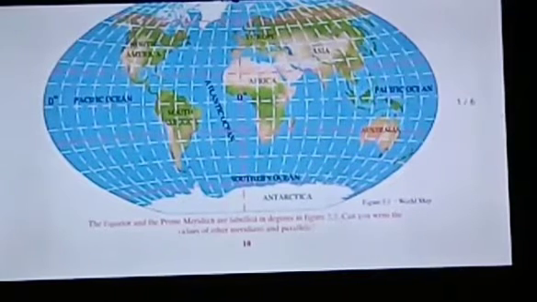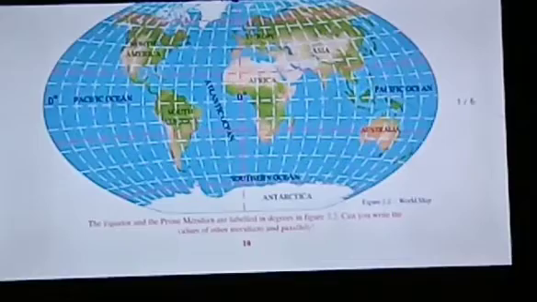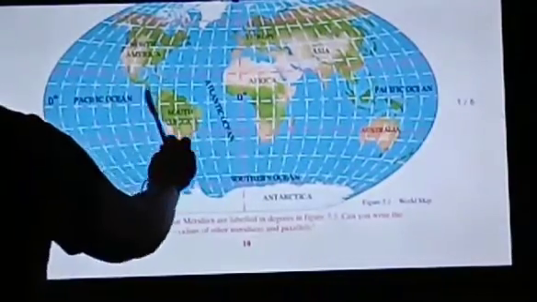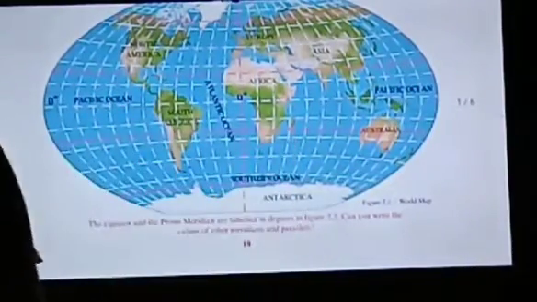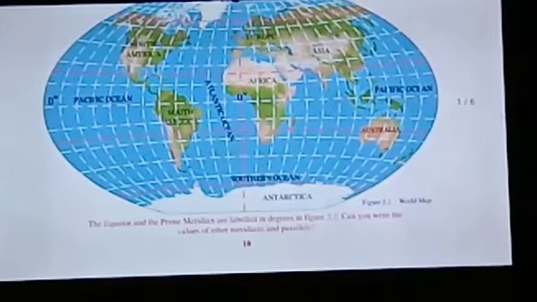Okay, on page number 10, observe the globe and answer the following questions. You have to answer all the questions and then we start our lesson. Observe the globe. The first question is, what are the horizontal lines on the globe called? Can you tell me the answer? The horizontal lines on the globe are called the parallels of latitude.